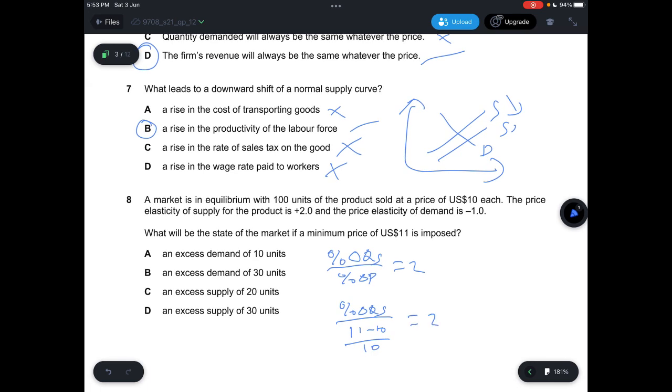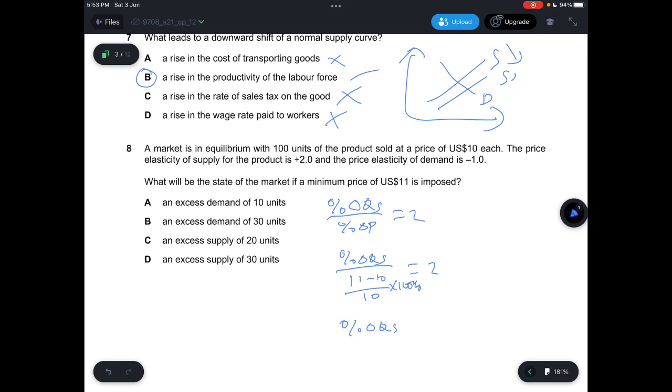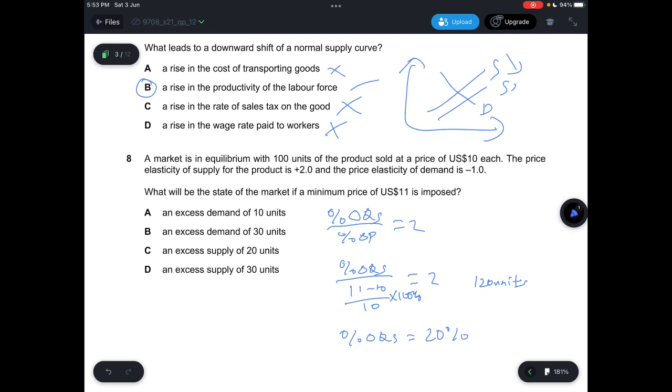And then we can move it over. This time we have to times by 100%. So the percentage change in quantity supplied, you'll get something like 20%, which means that there will be 120 units. But we have to calculate the QD. The PED will be -1. So the percentage change in QD would equal -1 times 10%. So we get -10%. So there's a decrease of 10%, meaning that the quantity demanded will be 90 units.